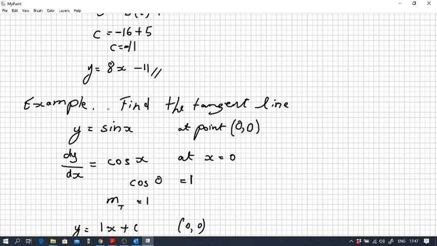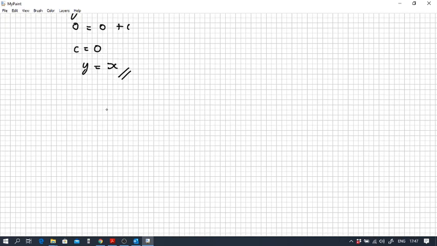Okay, so we'll go back down and write the definition here in red. Normal is perpendicular to tangent at some point on the curve.